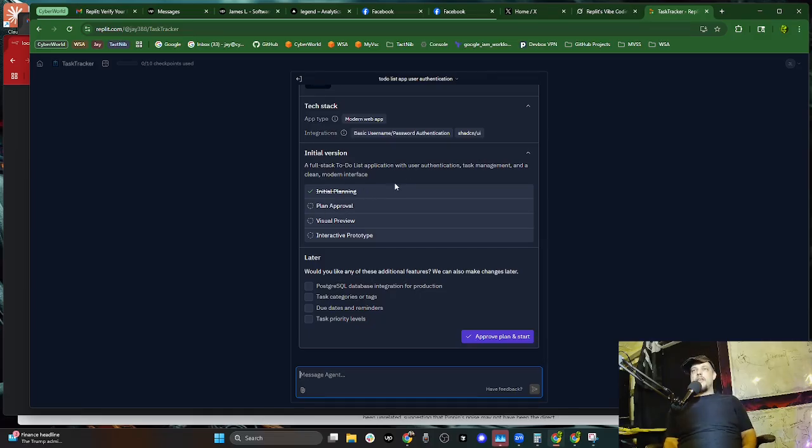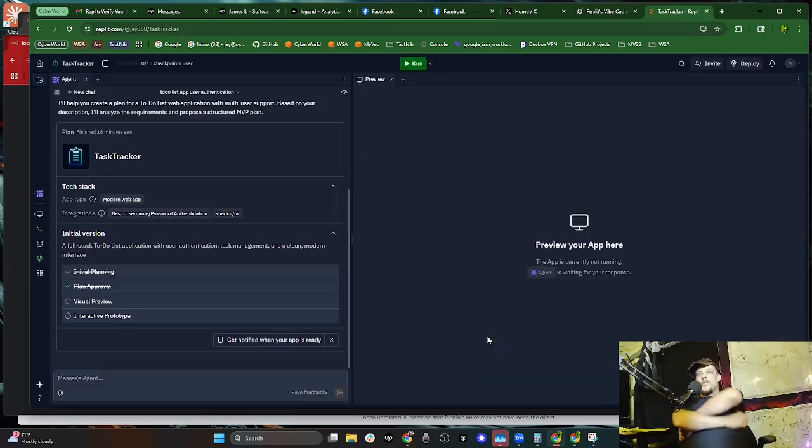Initial version, a full stack to-do list application with user auth, task management, and a clean modern interface. Okay, so we've planned. Let's just approve and get started. So you got your task approval. And this is all free.